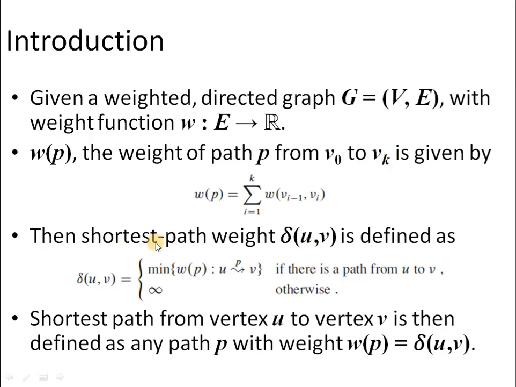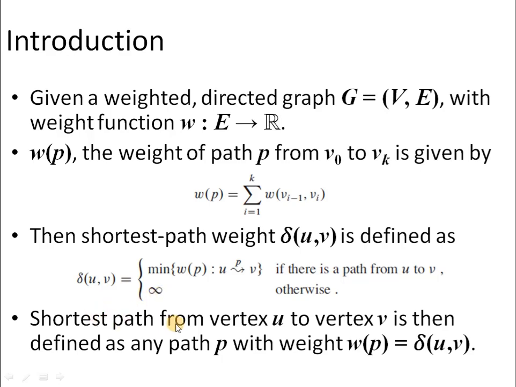When we talk about the shortest path from vertex U to vertex V, then del UV gives us the weight value which is the minimum of the weight values of all the available paths from vertex U to vertex V. And if a path does not exist between U and V, then we use infinity.